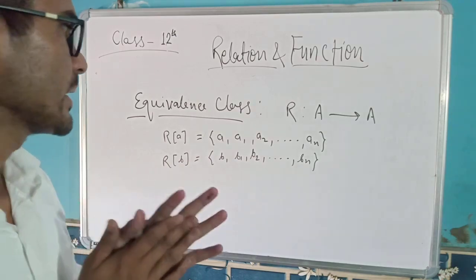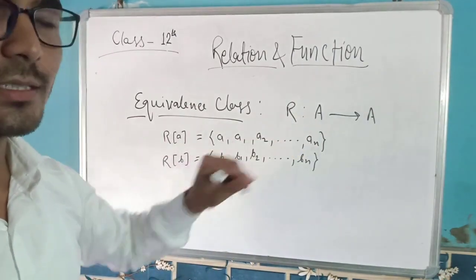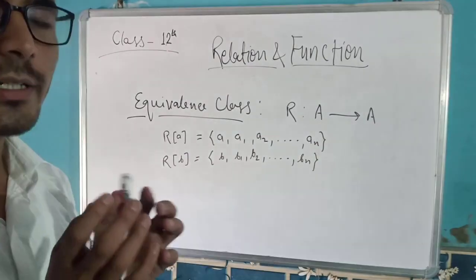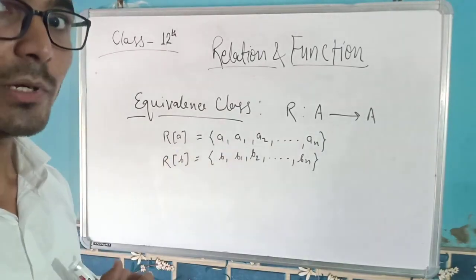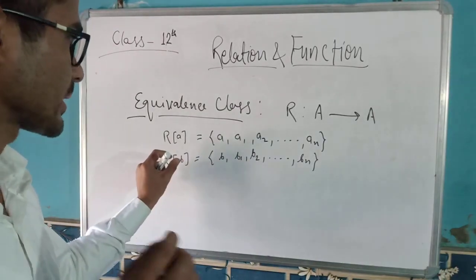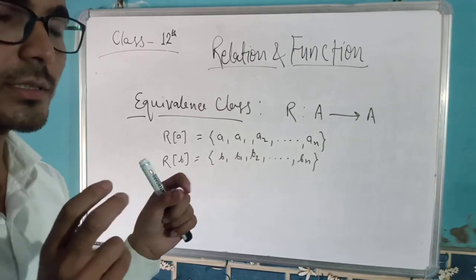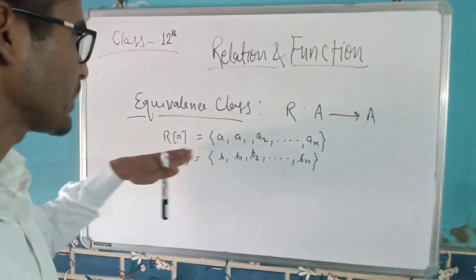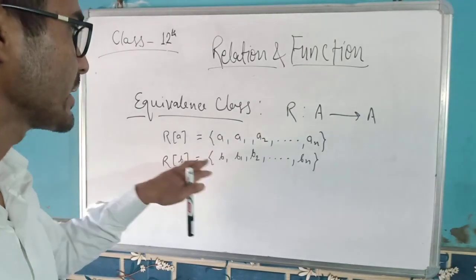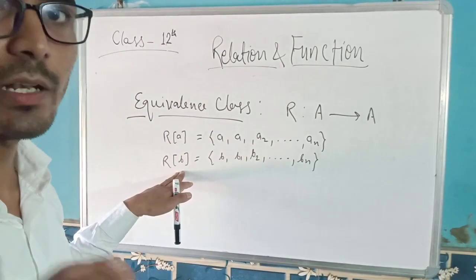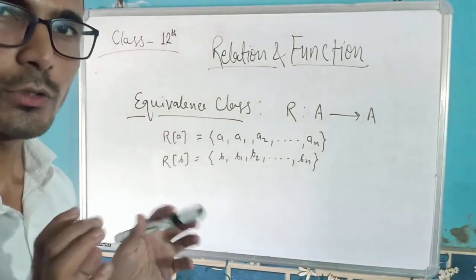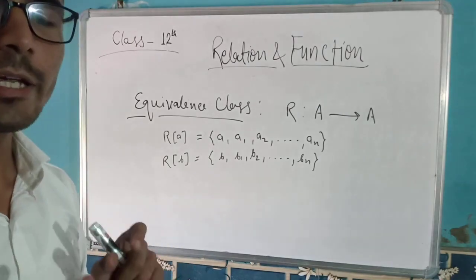So we can say that this set can be expressed as the union of these classes. Why? Because these classes contain elements, and it is worth mentioning that no element of class A will be in class B, and no element of class B will be in class A. So this is the disjoint property of equivalence classes.